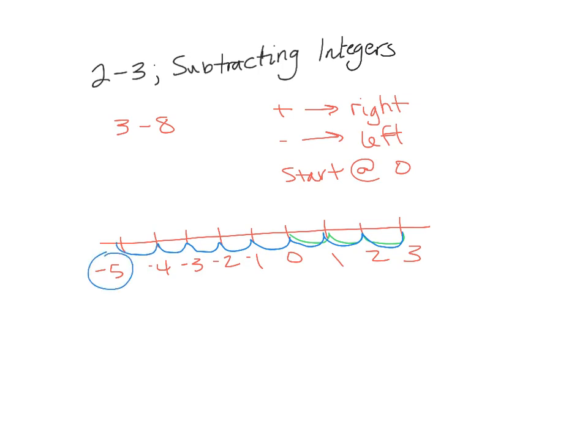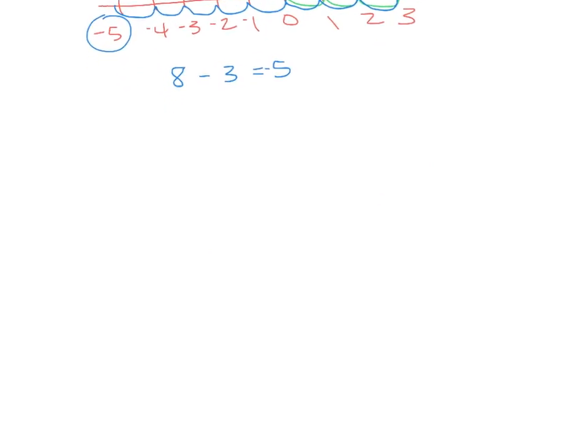Or I could remember that different signs mean difference. So I need to find the difference of 8 and 3. So I subtract big number minus a smaller number equals 5. I look at both of these as if they were positive numbers. 8 is larger and is negative, so my 5 is negative. Okay? Second problem is -4 minus 2.